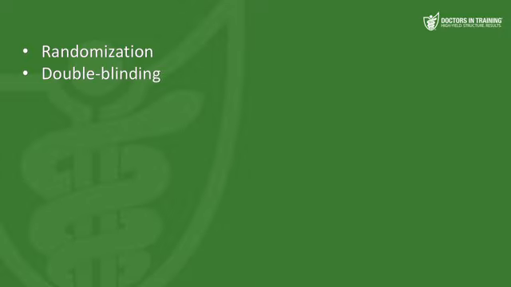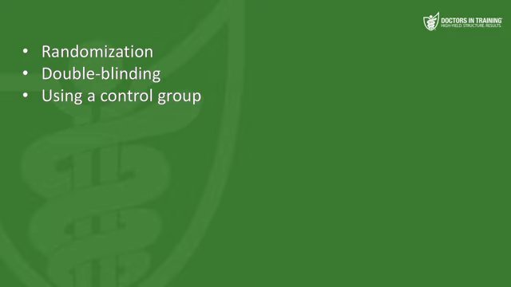So let's talk about double-blinding. A double-blinded study is one in which neither the study participants nor the physicians or researchers interacting with them know which ones are part of the experimental arm and which ones are part of the control. In this way, the expectations of the participants and the researchers are less likely to affect their evaluation of the study intervention. Okay, so that was the double-blinded part of a randomized, double-blinded controlled trial.